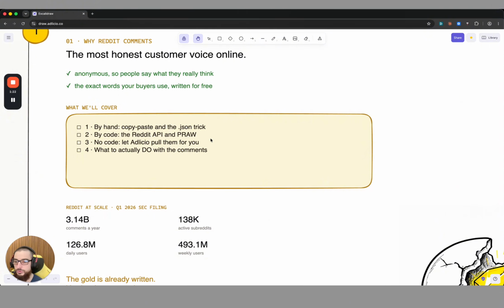Then there's the no-code side, where I will show you a tool called Adlicio to pull them for you, and we can even combine it with Claude. So if you're an active AI user and you're using ChatGPT or Claude, you can even connect this tool and get all the latest comments from Reddit, and use them for any work that you are doing. And then we will look at what you can actually do with the comments at the end.